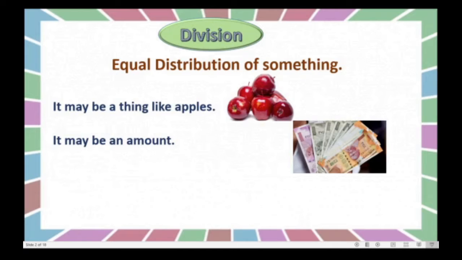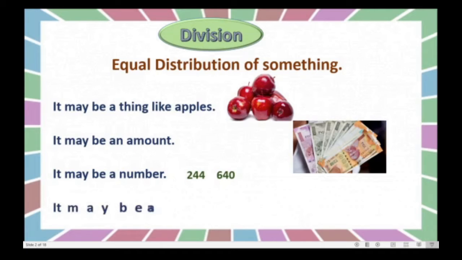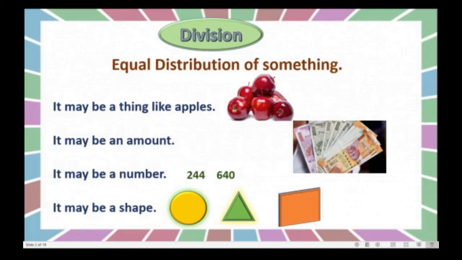We can do the equal distribution by using division, or it may be a number, any number we can divide equally, right? Or it may be any shape like circle, triangle or rectangle. Any shape we can divide in equal parts. That is nothing but division, right?